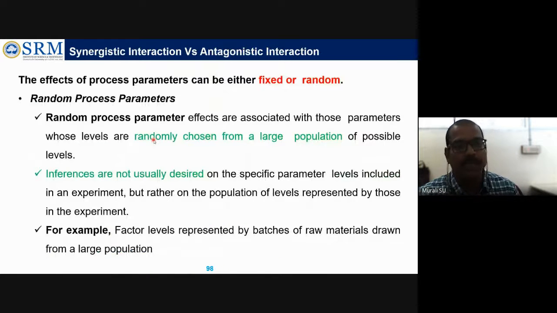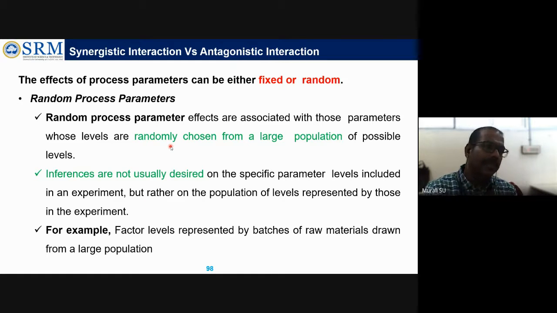Another one is the random process parameter. Random process parameter effects are associated with those parameters whose levels are randomly chosen. We are not selecting a particular value specifically from the control factors. We are randomly choosing something from a large population. What does large population mean? We are fabricating 2,000 components, or we are fabricating 1,000 vehicles. From the 1,000 vehicles, you are randomly choosing a few, like 10 vehicles, not in any specific order, and you are testing them for performance.